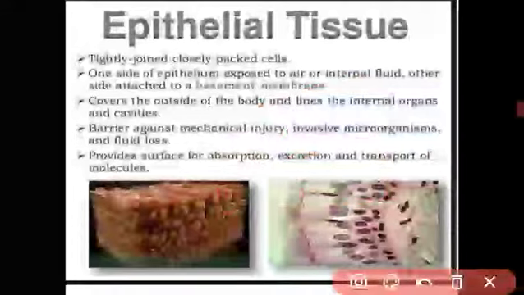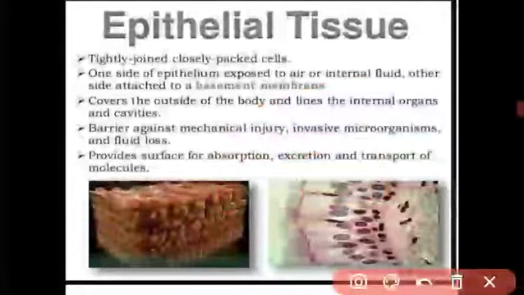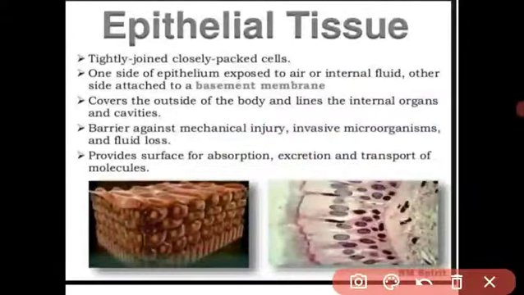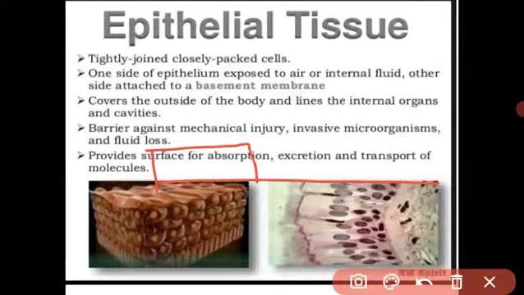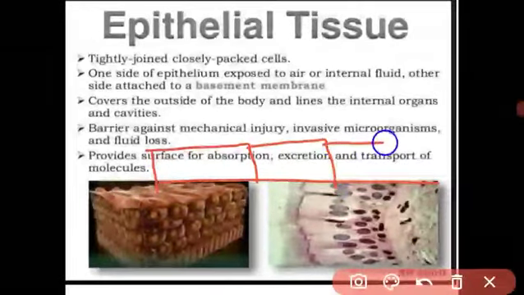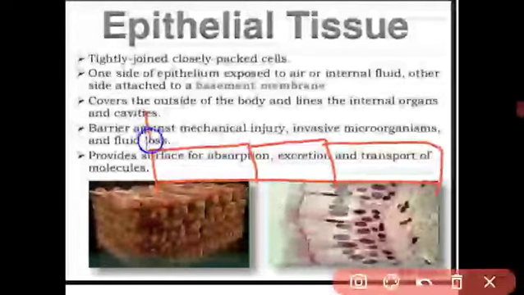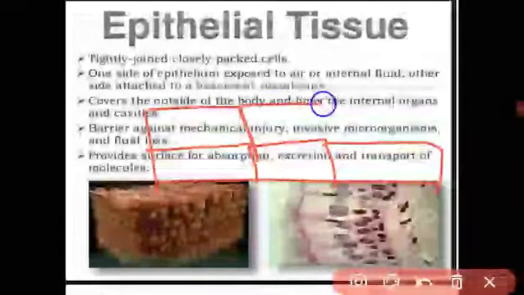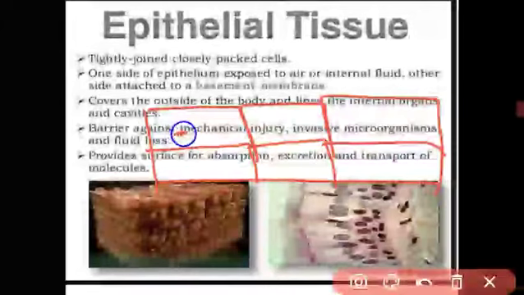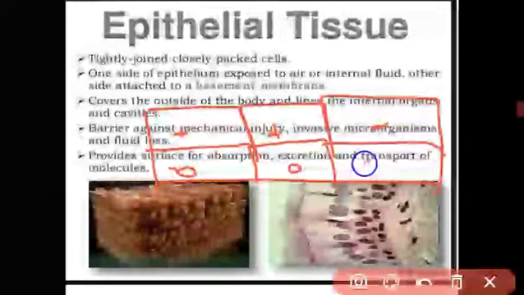One side of the epithelial tissue is exposed to the outer side or internal fluid, and the other is attached to the basement membrane. See, this is the basement membrane. The epithelial tissue is located on the basement membrane like a floor. There is no intercellular space, and the nucleus and the cytoplasm are present in the epithelial tissue.